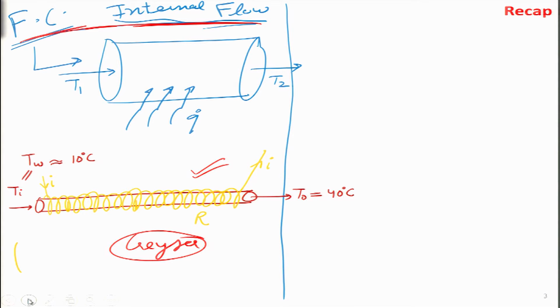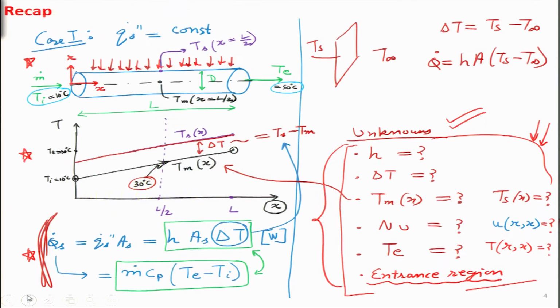So in the last lecture we had started this topic of forced convection in internal flows, and we have looked at some simple cases that we may face in our daily life where we want to heat a fluid, let us say from 10 degree to 40 degree or to 50 degree. For that we usually use a geyser, which apparently is something very simple. So we just wrap around an electrical coil around a tube, and if we are giving some heat input to this particular tube, then the temperature inside the tube is going to rise, like we have shown in case 1